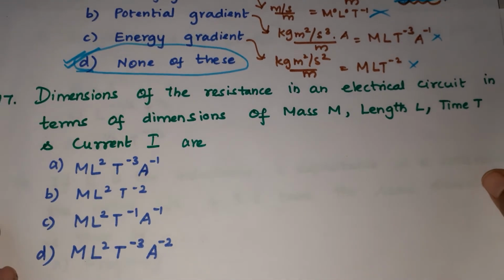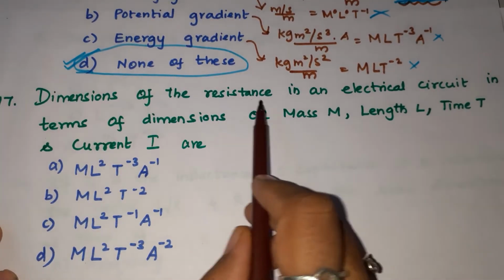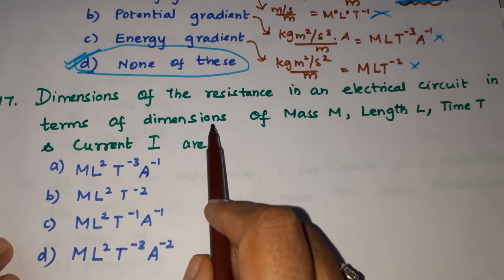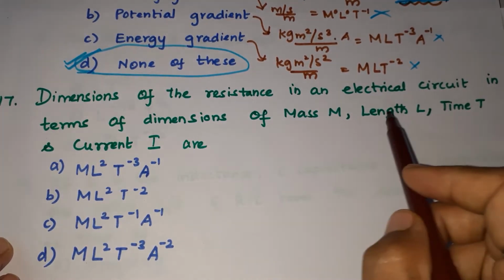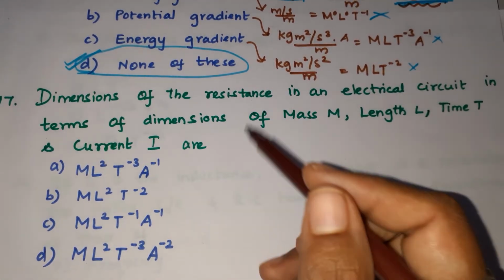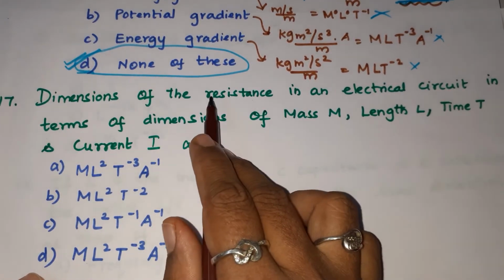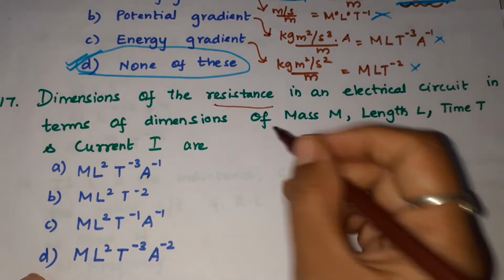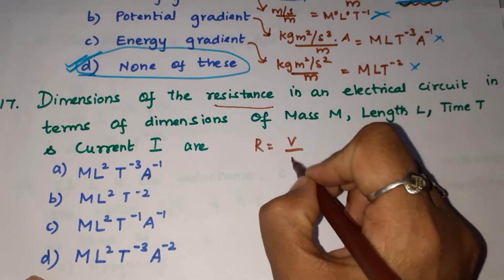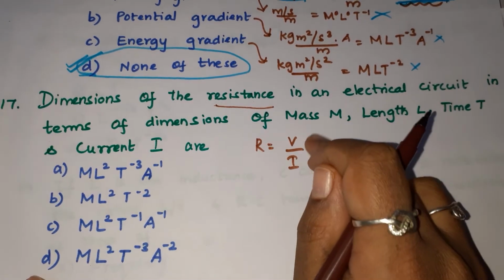In the 17th question, the dimensions of resistance in an electrical circuit are to be given in terms of mass M, length L, time T and current I. What is the resistance formula? From Ohm's law, we know R is equal to V by I, potential difference by current.